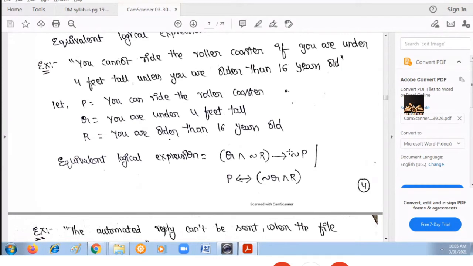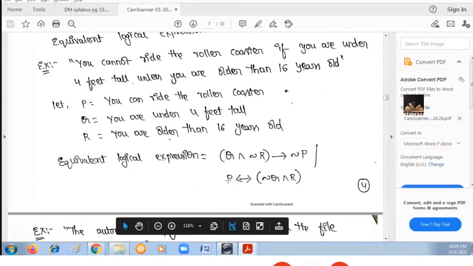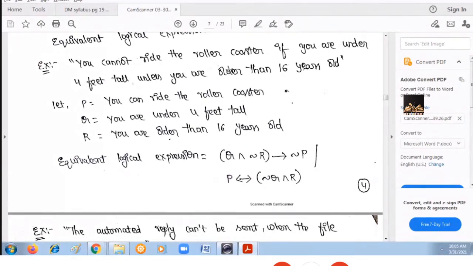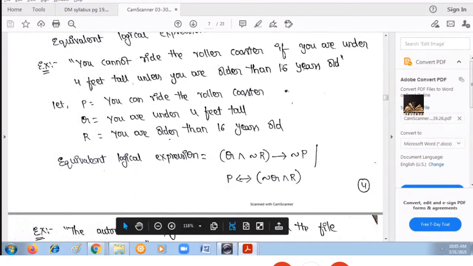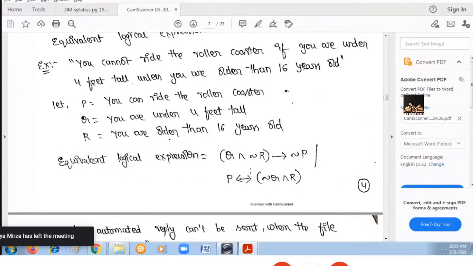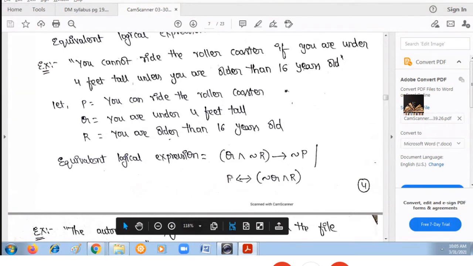There exists one more expression for this one. You can ride the roller coaster when both these two conditions are satisfied. You can ride the roller coaster only if, only if means what? It is the biconditional statement. Both are to be satisfied. That is the reason I am taking the biconditional operator here, right? So I can ride the roller coaster, that is P, only if what are the two conditions to be satisfied?